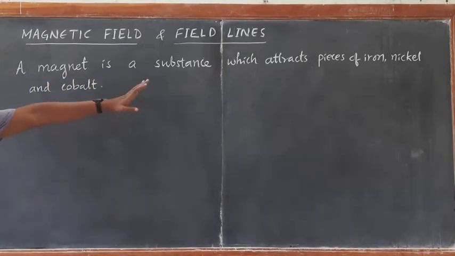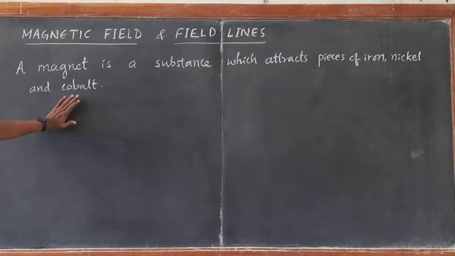So these pieces of iron, cobalt, nickel, these are called magnetic materials because they are attracted by the magnet.